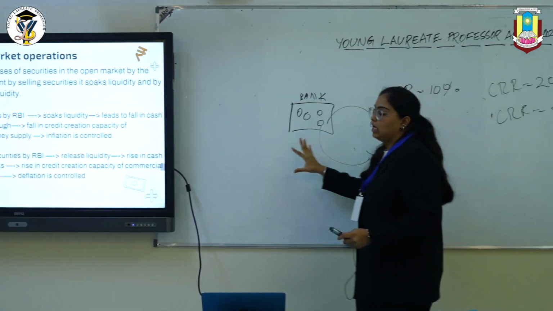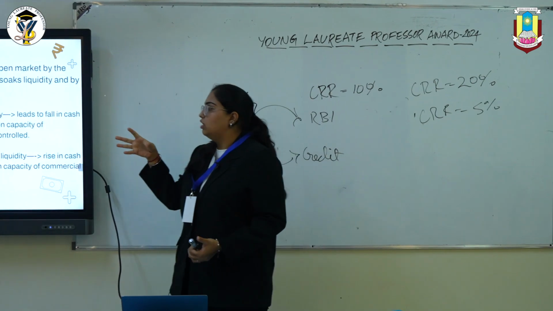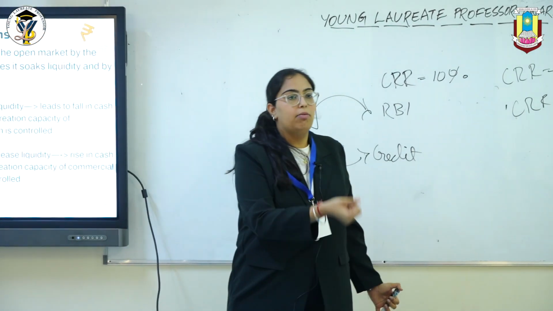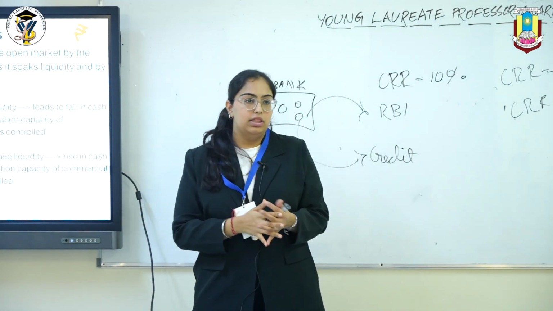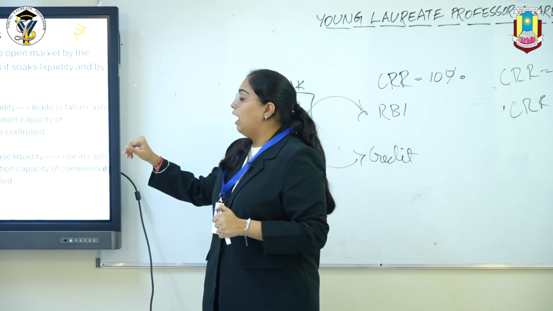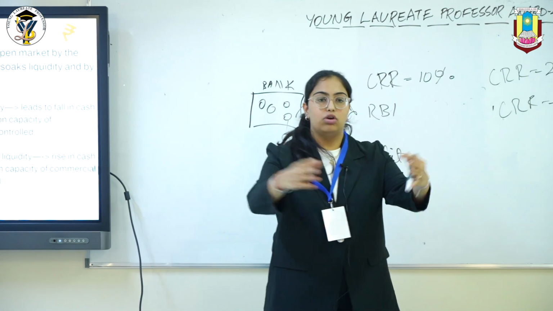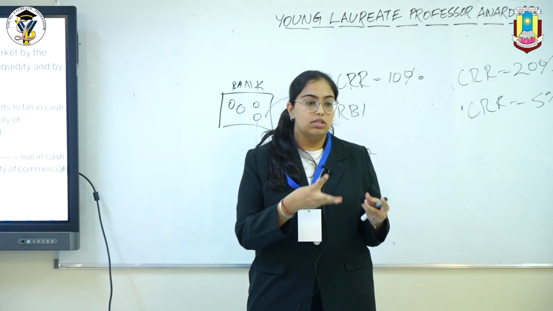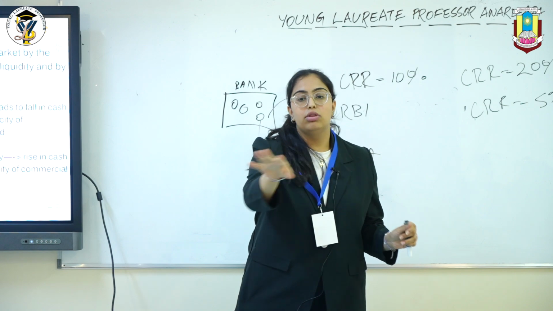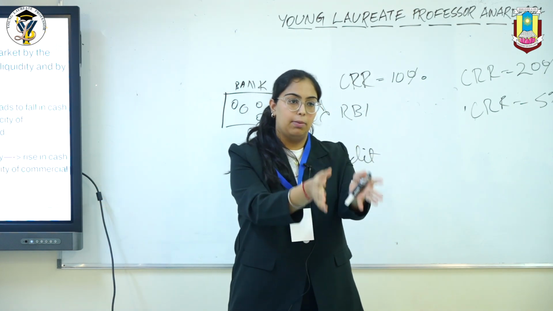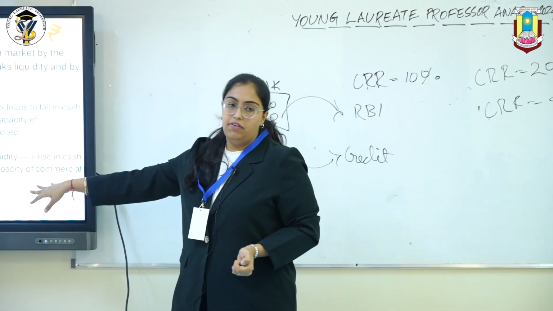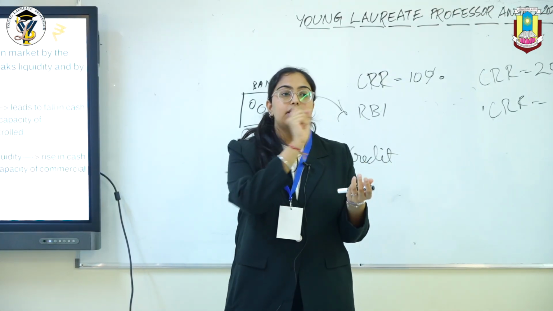For example, there is RBI, and RBI goes in and sells the securities to the people. Now when they sell the securities, they get some amount of money. So that money they keep with themselves, and they sign a contract saying that I would buy from you later on. Now when that happens, they are getting more and more money with them, so the inflation is controlled, because now the public does not have a huge amount of money kept with them, but it is kept with the RBI.